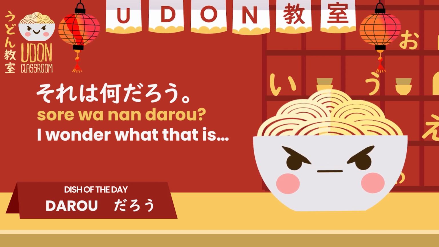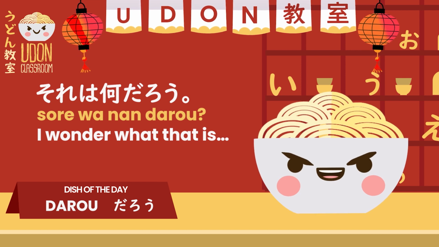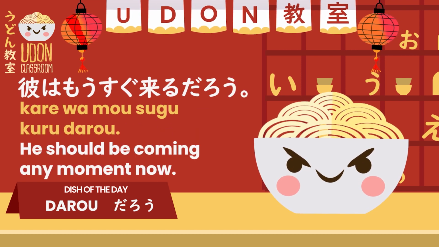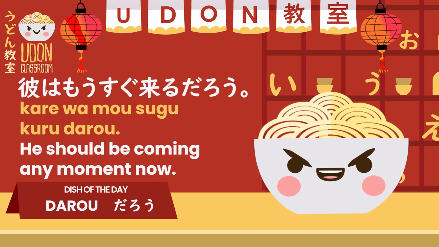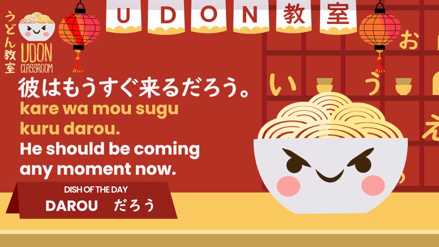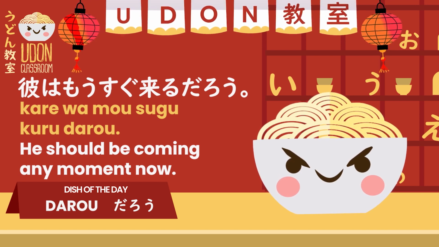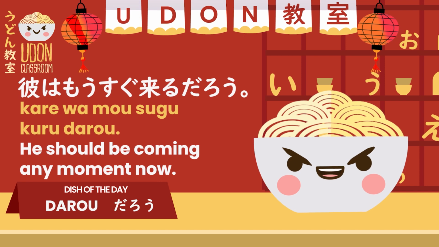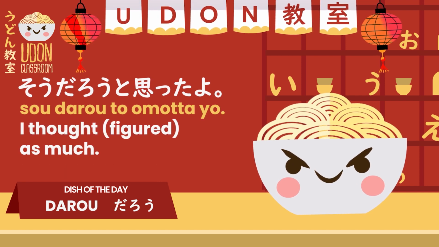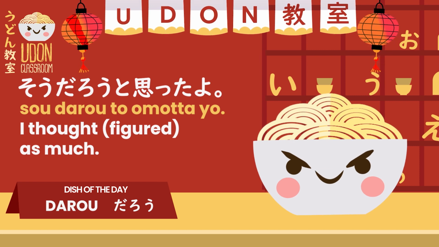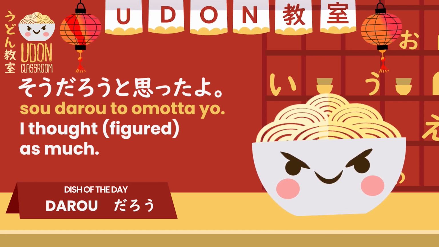Let's have a look at some more example sentences now, so make sure to listen carefully guys. Okay, here we go. First example. 彼はもうすぐ来るだろう. He should be coming any moment now. That's the first example sentence. Let's have a look at the second. そうだろうと思ったよ。I thought as much, I figured as much.